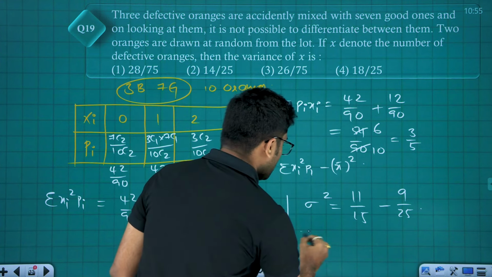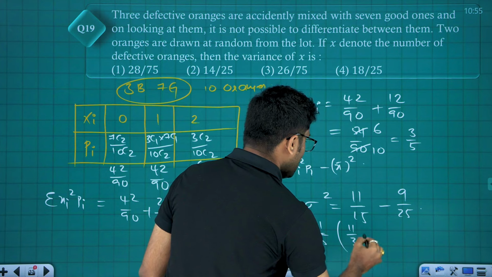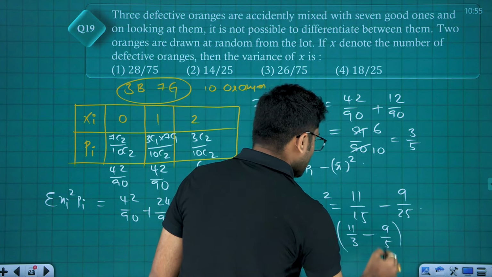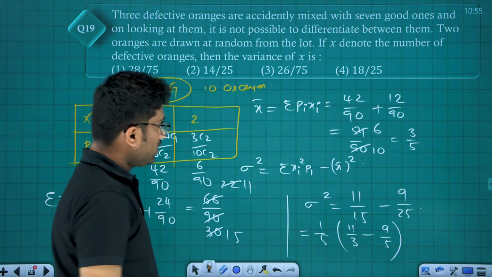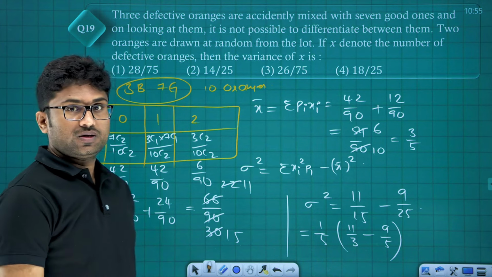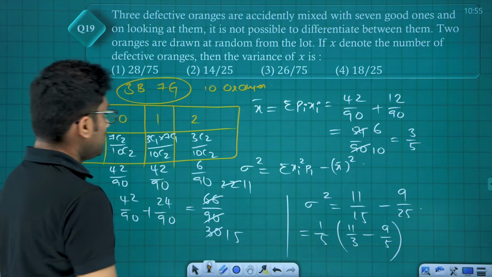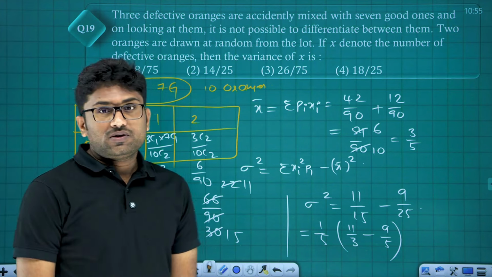So we can take 1 by 5 common. 1 by 5 of 11 by 3 minus 9 by 5. 5 11s are 55 minus 27. 55 minus 27, which is nothing but 28. 28 by 75 is the answer. The answer is 28 divided by 75.